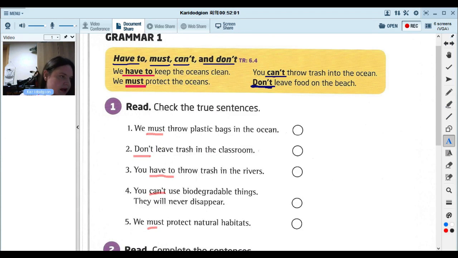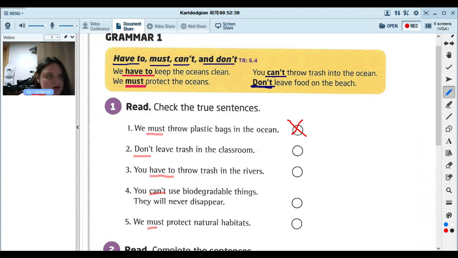Maybe Ben? Oh, Sue? Okay, Sue, why don't you do number 1? Read it for us and then tell us if this is true or false. First, all right, false. So we're only going to check the true sentences, sorry. We must throw plastic bags in the ocean? No. Why don't we put an X? We'll put a check mark if they're true. So no, we must not throw plastic bags in the ocean.